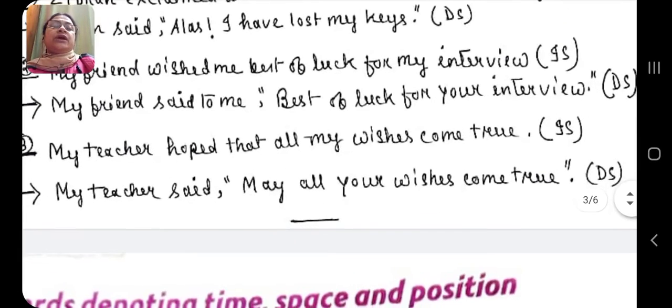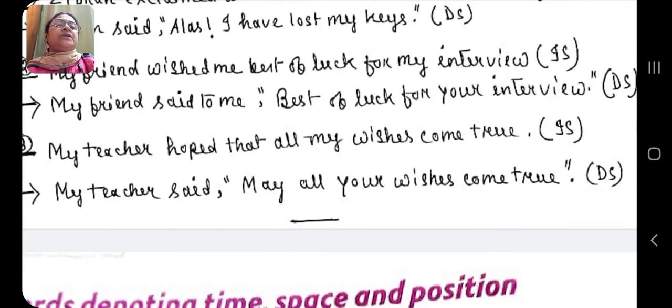Now number 3, my teacher hoped that all my wishes come true. So "teacher hoped" means it's the teacher's wish. So we can express it in this way in direct speech. My teacher said, comma, within inverted comma, "May all your wishes come true," and close the inverted comma.